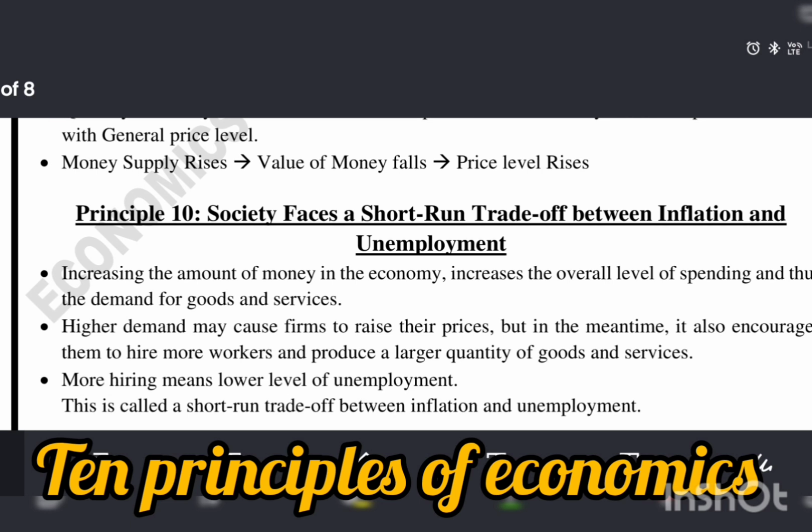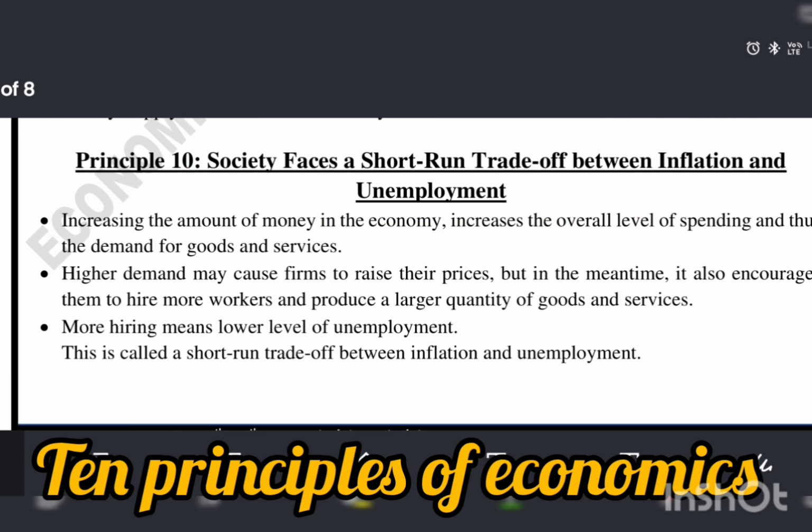Then the last principle of the ten principles of economics is that society faces a short-run trade-off between inflation and unemployment. In the first principle, we saw how people face trade-offs. Here, there is a short-run trade-off between inflation and unemployment faced by society. What is that? Let's see.